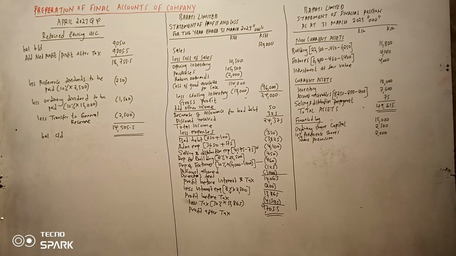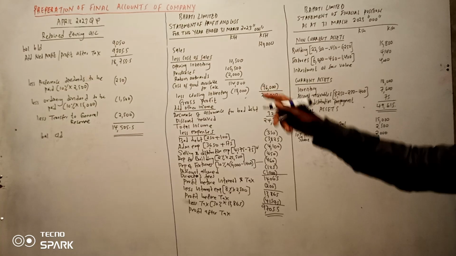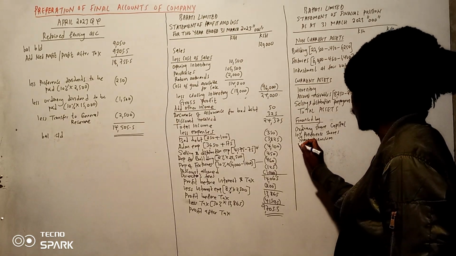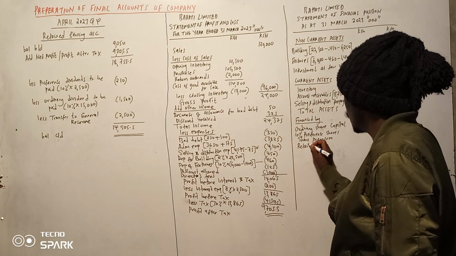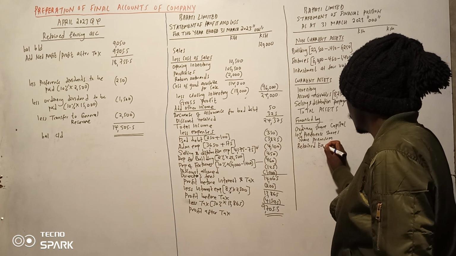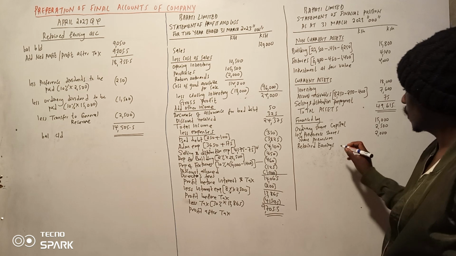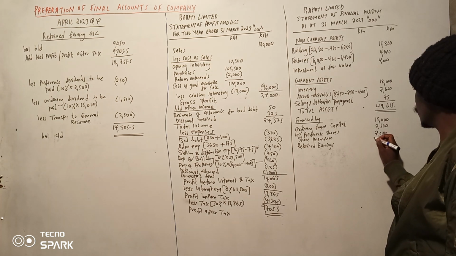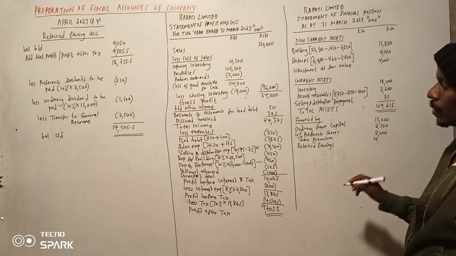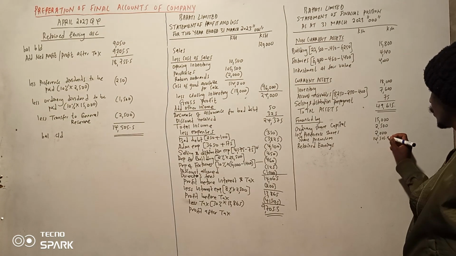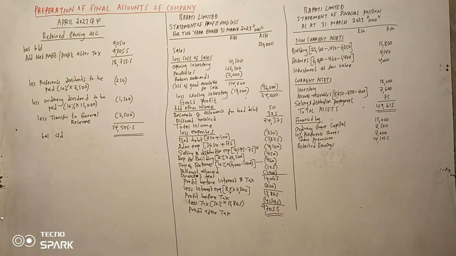But we have one item, the retained earnings at the end. So retained earnings, it's ngapi? 14,505.5.